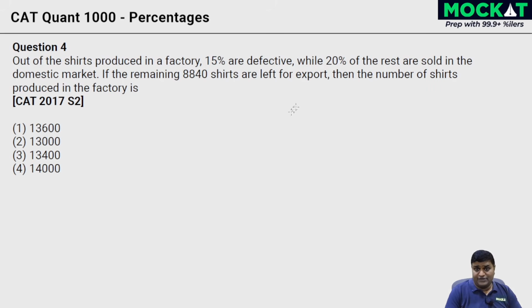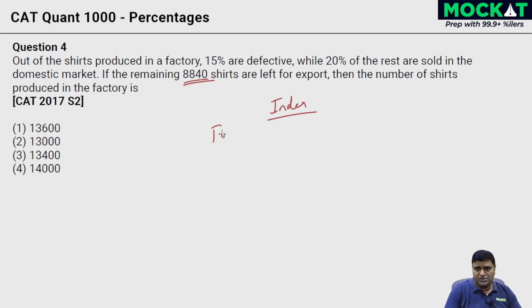Out of the shirts produced in a factory, 15% are defective, while 20% of the rest are sold in the domestic market. The remaining 8840 are exported. Only one absolute value, the rest are in percentage terms. Once again, start with the index method in this case. We assume a value for the index, and then work with it.